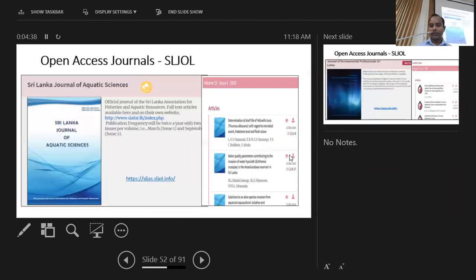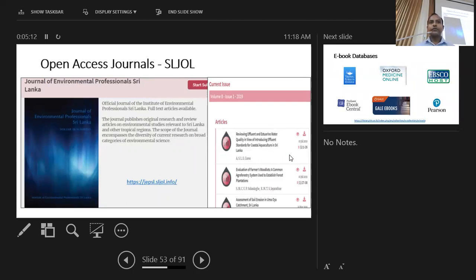And there were a number of other journals. Out of these 93 journals on Sri Lanka Journals Online, open access journals online, the vast majority are science and technology related journals. Each and every professional or learned society related to medicine has its own journal, and all those journals have become open access journals.